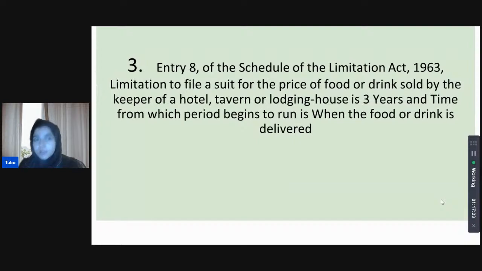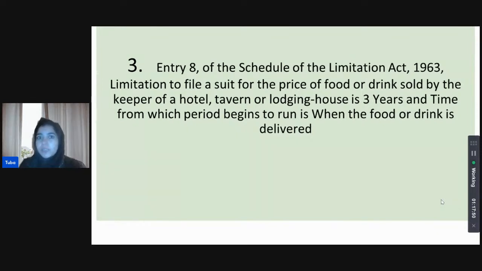And that is correct. 3 years. So here we have to go to entry number 8 of the Schedule of the Limitation Act, and it states that where we are dealing with suits for setting prices of food, drink, etc., kept in hotels, taverns, lodging houses, it is 3 years. And the time is not when it is billed, but when it is delivered.